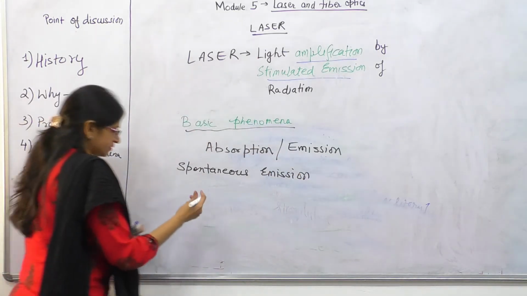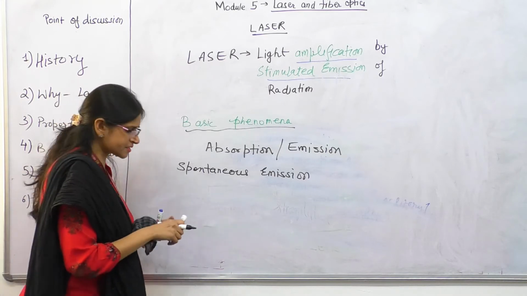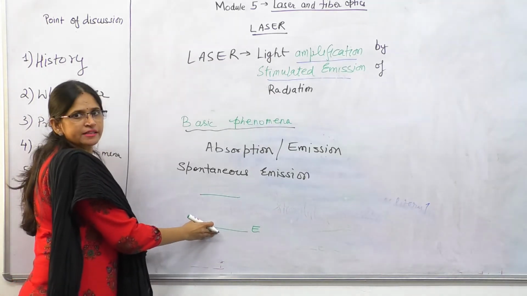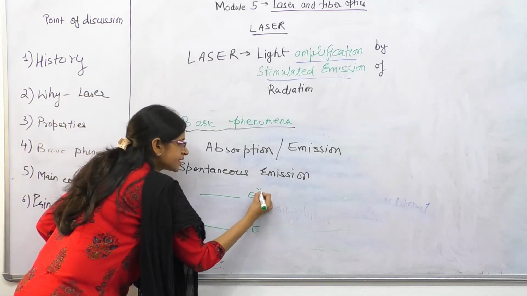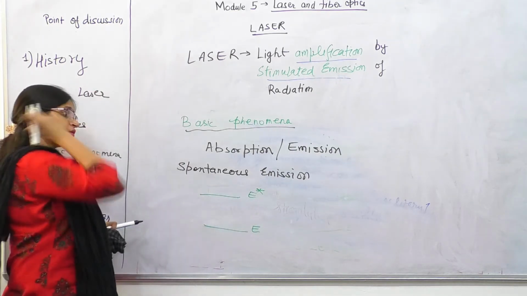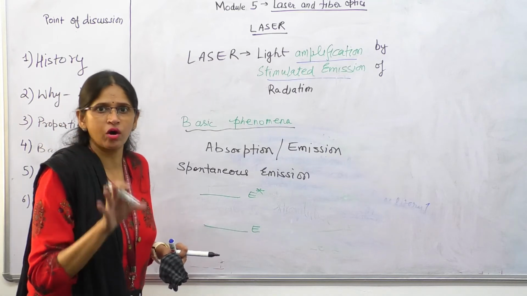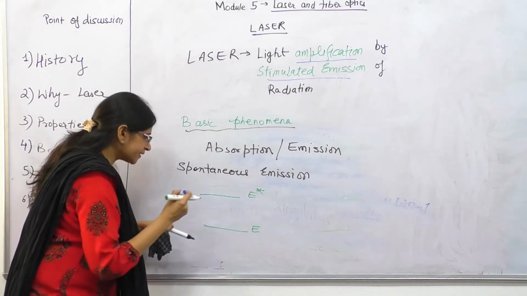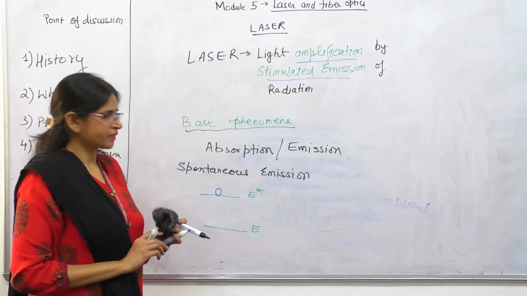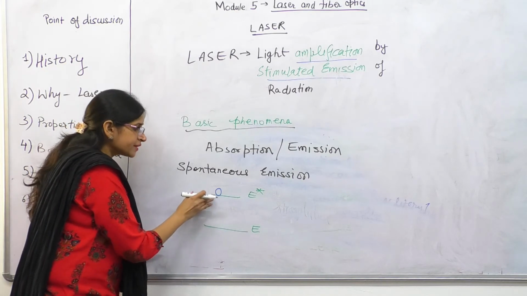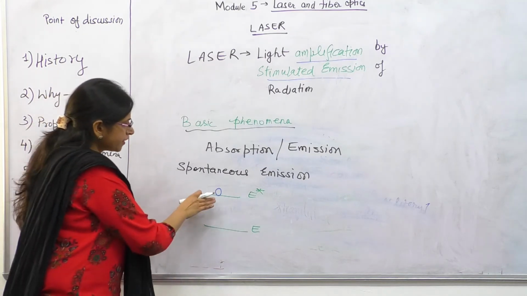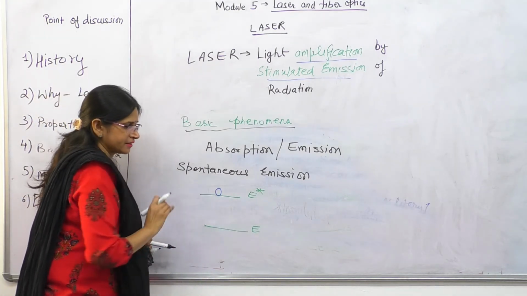Okay. So I'll again draw the two energy levels for simplicity. One is E, which we are considering as the low energy level, and the other is E star. This we are considering as the higher energy level. So now the emission process is going on. It means the atom is already in the higher energy level. If the atom is already in the higher energy level, then only emission is possible. So we are talking about when the atom is in the higher energy level.